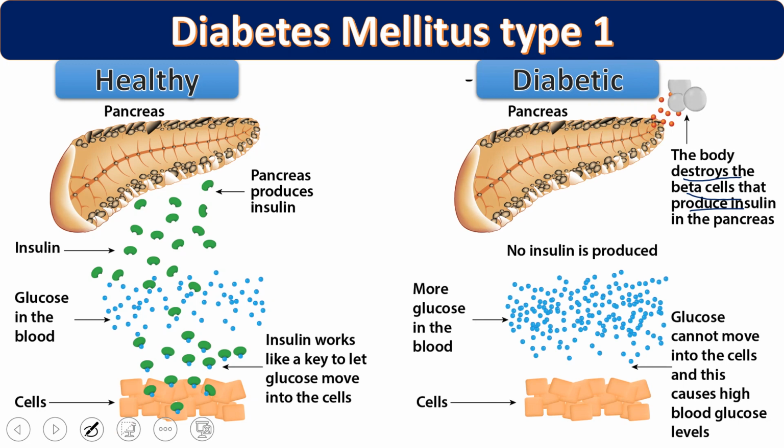In type 1 diabetes mellitus, pancreatic beta cells are damaged, so we have less insulin production, and type 1 diabetic patients depend on external insulin. That's why it is also called insulin dependent diabetes mellitus.